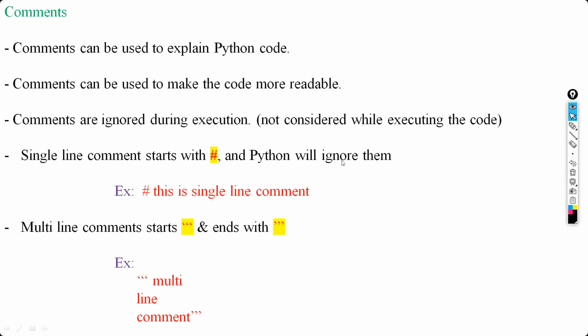Okay, comments. Now, what is meant by comments? Comments are used to explain the Python code. For example, we have written 20 lines of Python code. For what purpose have you written that? For some program, right? What program? The question will be there, right? So, for example, I require prime numbers, even numbers, odd numbers, or something. Some program will be there, and that program you are going to write.